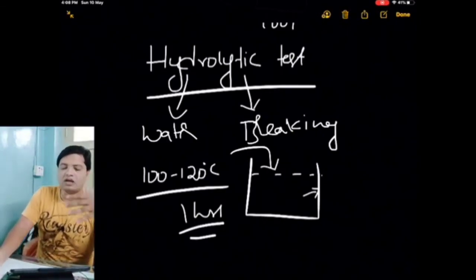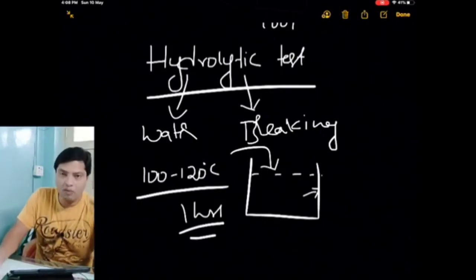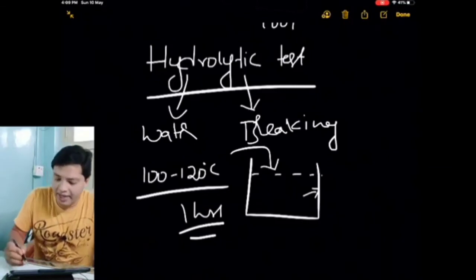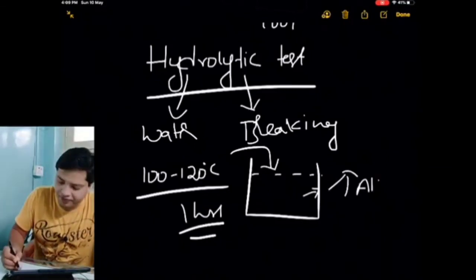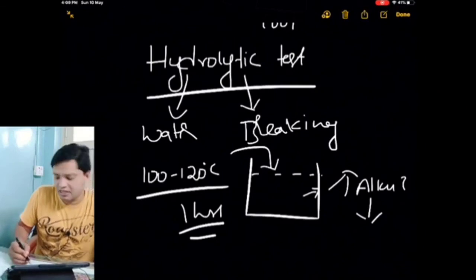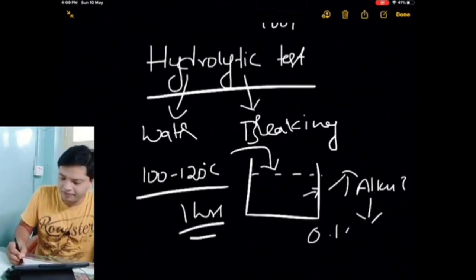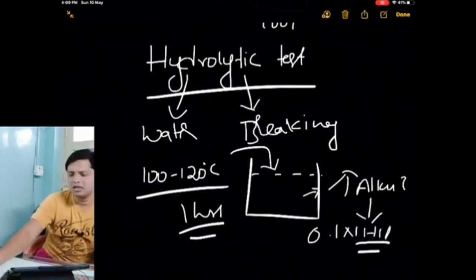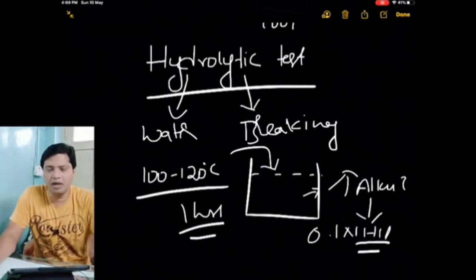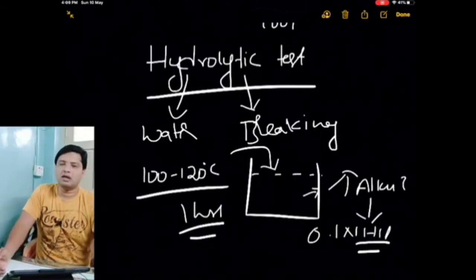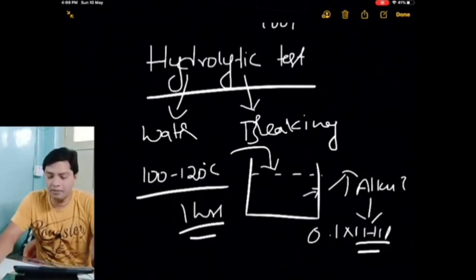So we call it hydrolytic. Due to this breaking, whatever substance is present at the surface of the glass will come inside, and again it will increase alkalinity. We need to measure the alkalinity; in this case we use 0.1 normal HCl. You can use any acid, but the prescribed acid here is 0.1 normal or 1 normal HCl. So you will get the amount of alkalinity being imparted.